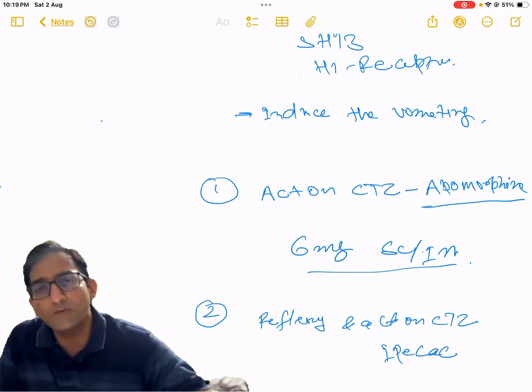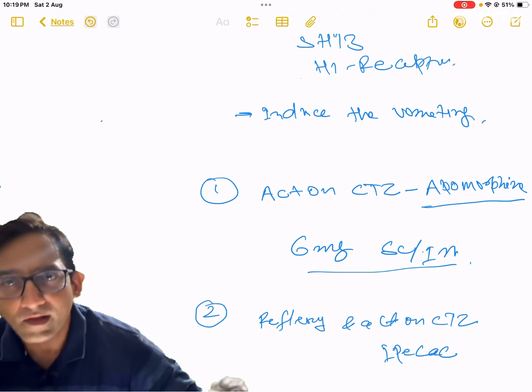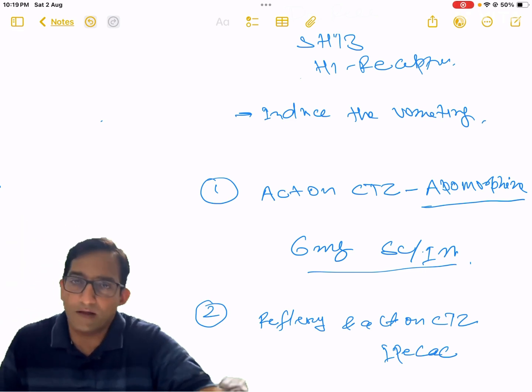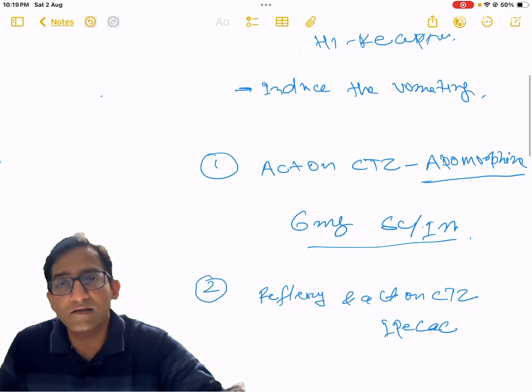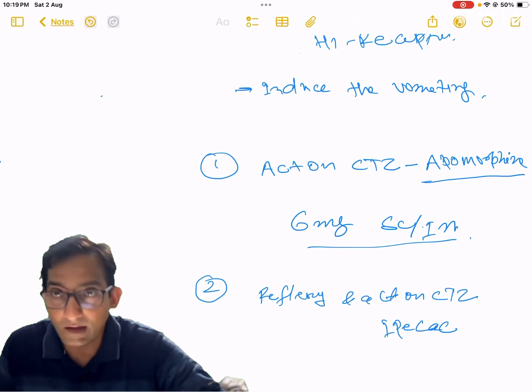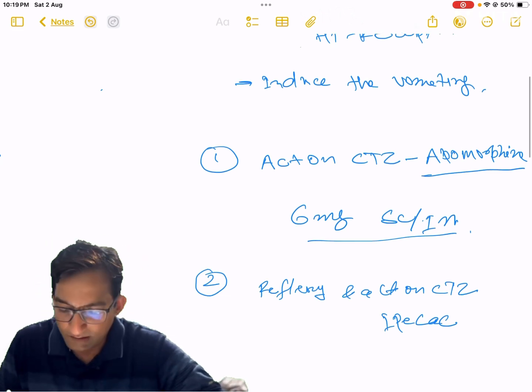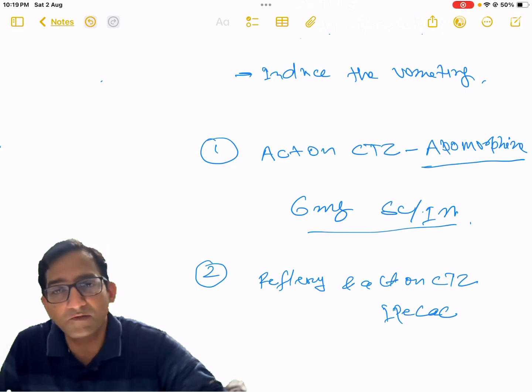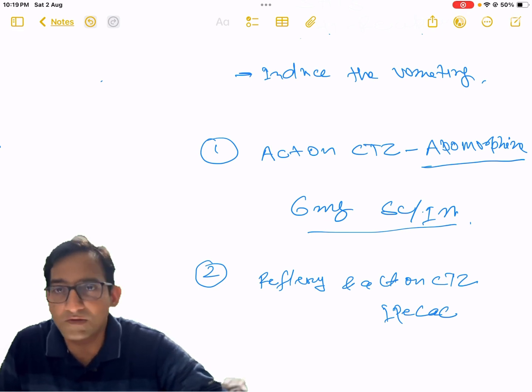Okay, basically this drug is obtained from the dried root of a plant called Cephalis ipecacuanha. Okay, and this drug is safe in elderly patients as well as children. And nowadays its syrup dosage form is available, 15 to 30 ml, to induce vomiting.